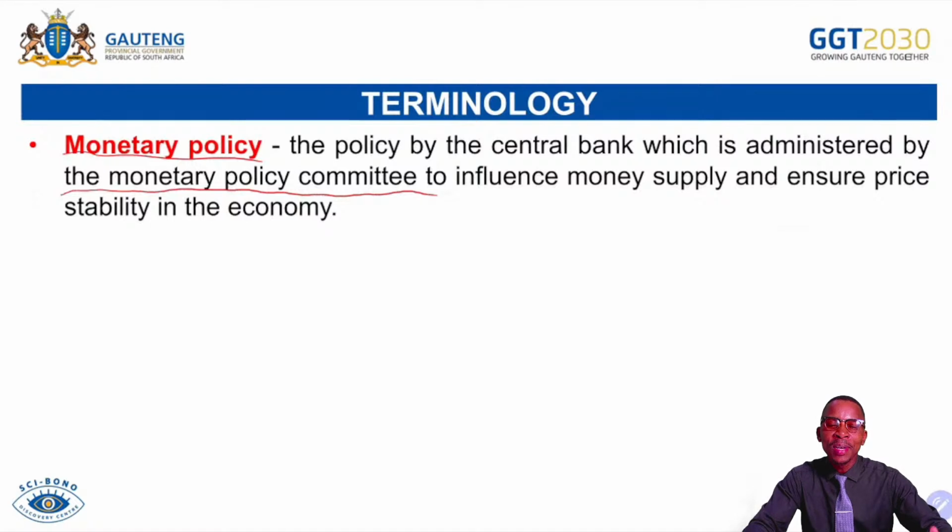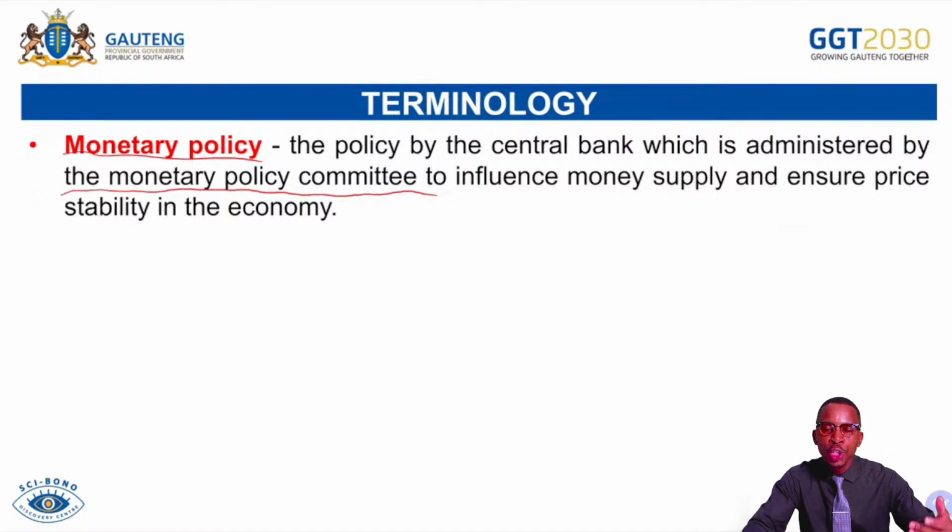Last week, you learned about MPC as a part of marginal propensity to consume. But today, we are learning about the Monetary Policy Committee that will be discussed further in detail here, which is the group of people that are selected by the Governor of the Reserve Bank to monitor the possible changes in what we call the inflation rate so that they can influence the interest rate and other monetary policy measures.